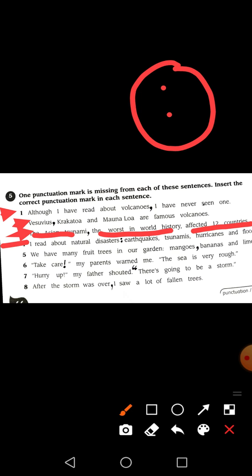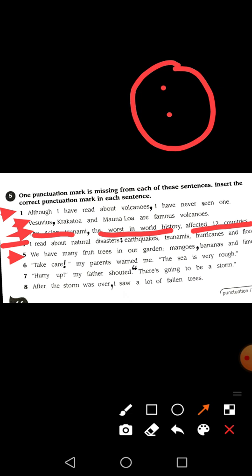Okay, so here is, I read about the natural disasters. Here is the list of the natural disasters which they have given, like earthquakes, tsunamis, hurricanes, and floods. Instead of saying "like", we can put the colon over here. I read about the natural disasters, colon, and then the list of those disasters which we will have to mention: earthquakes, then comma, then tsunamis, comma, hurricanes, and the floods. Okay. Number 5. We have many fruit trees in our garden: mangoes, bananas, and lime.